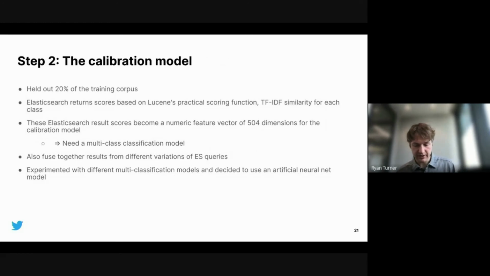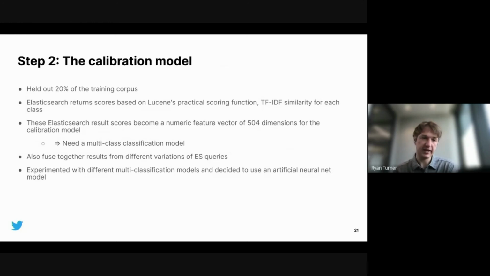Finally, there's also the calibration phase where we wanted to convert that to probabilities. So we used standard offline calibration methodology. We use a held out set to take the output score of Elasticsearch and then fit a probabilistic classifier to convert the output of Elasticsearch to a probability.